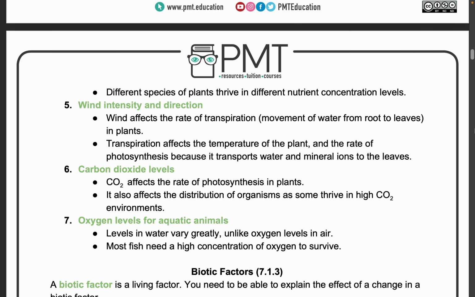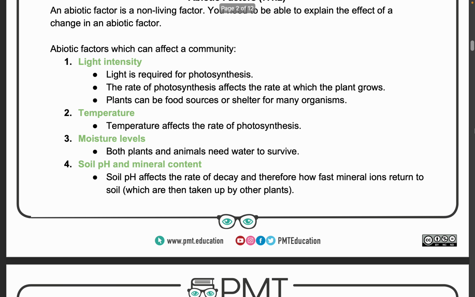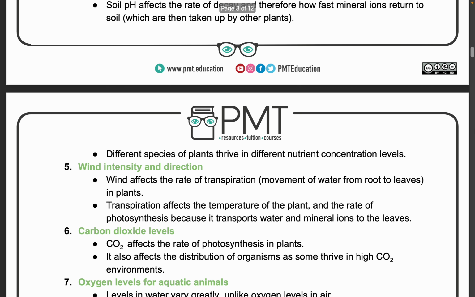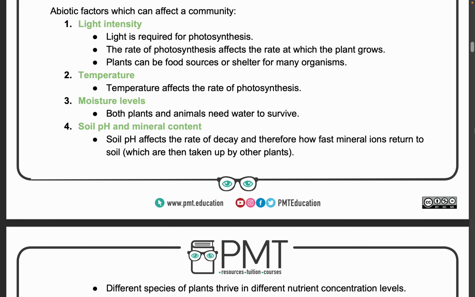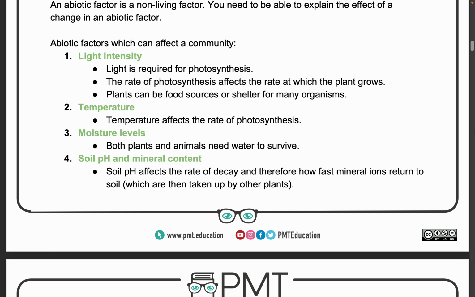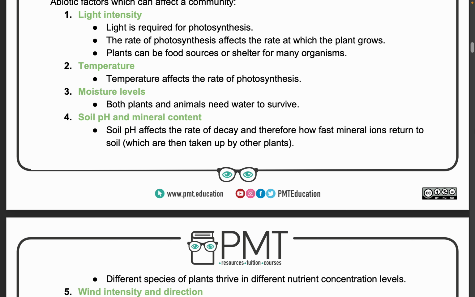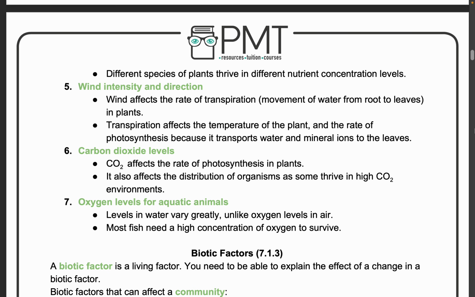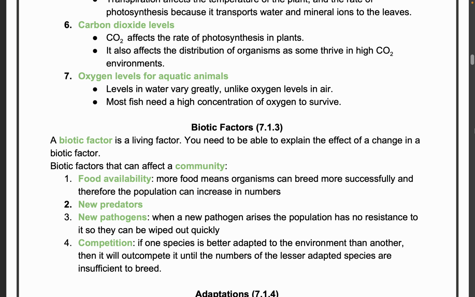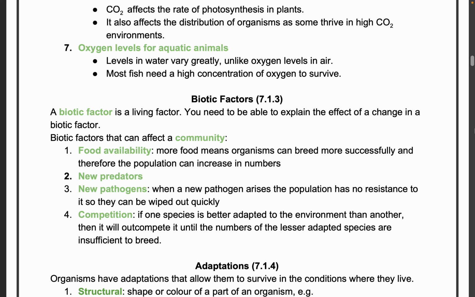Just to revise the abiotic factors, the main ones to remember are light, temperature, moisture, soil pH and minerals, wind, carbon dioxide, oxygen. How to remember this? Light will give temperature, moisture is in the air and also soil has pH. The last three are something to do with the air: wind, carbon dioxide and oxygen. Easy to remember. Okay. Next we are discussing the biotic factors.